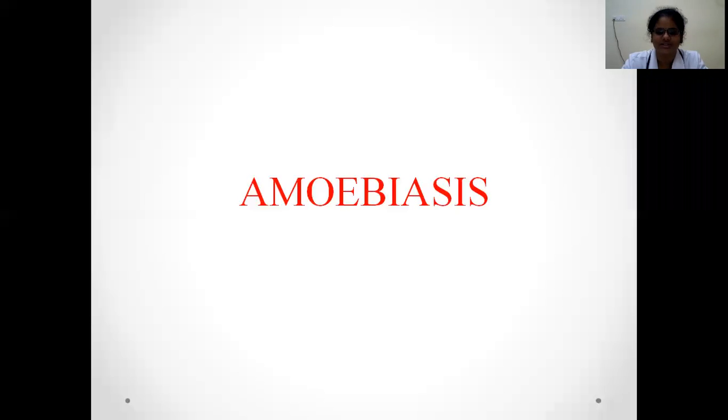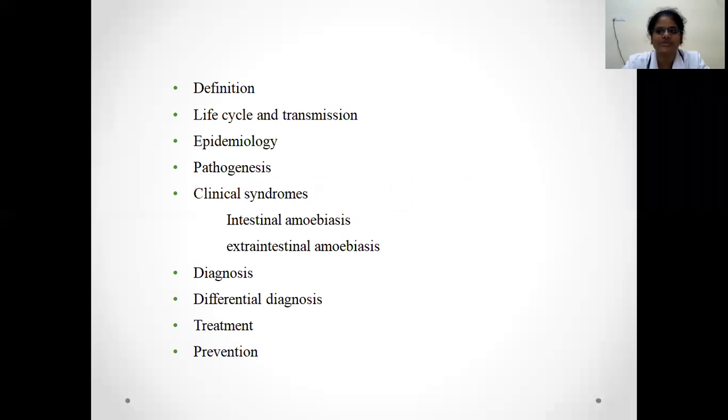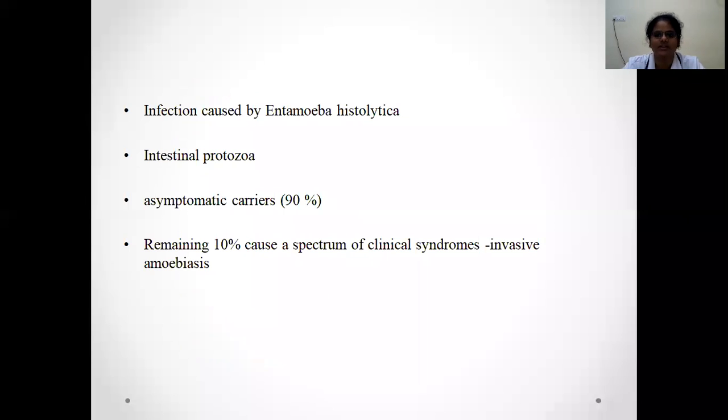Okay, good morning. Today's topic of discussion will be amoebiasis, and the class will be dealt in these topics on the basis of these side headings. Initially, we'll deal with the definition, followed by the life cycle and the transmission, coming to the epidemiology, followed by pathogenesis, clinical features, diagnosis, differential diagnosis, treatment, and prevention. Coming to the definition, it's an infection caused by Entamoeba histolytica.